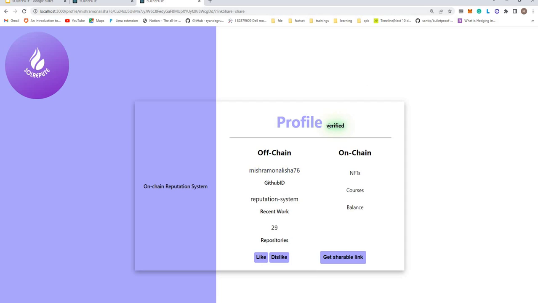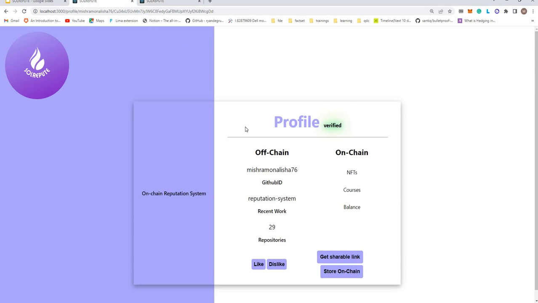if someone opens a profile, they can see that it is verified because it was stored on chain, and this is my data. They can like or dislike. These features are currently not added, which is in our future goals, but we can like and dislike and give my profile some score.